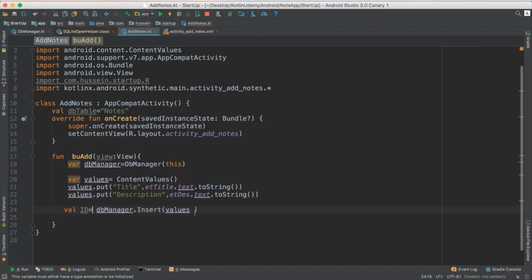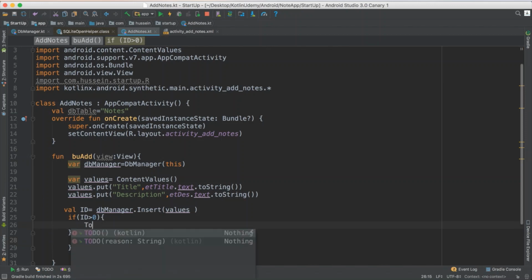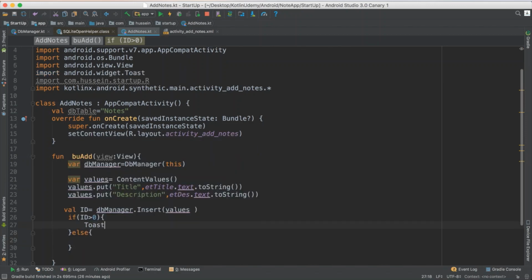So there are two stories for the ID. If the ID is greater than 0, that means he was able to insert and I have the ID for it. So that means the add is a success. Else, that means he wasn't able to do the add in the table. So just do a Toast dot make text, then I pass this, then "note is added".